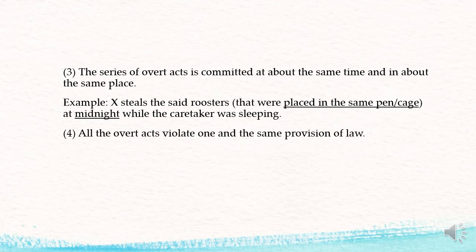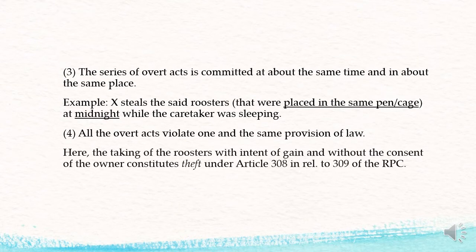Fourth element, all the overt acts violate one and the same provision of law. Can you guess what provision of law was violated here? You guessed it right. The taking of the roosters with intent of gain and without the consent of the owner constitutes the crime of theft, defined and penalized under Article 308 in relation to Article 309 of the Revised Penal Code.